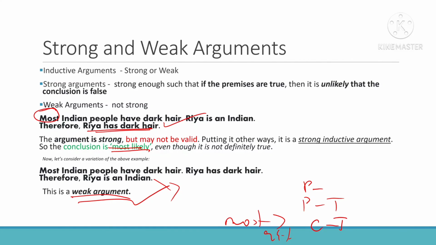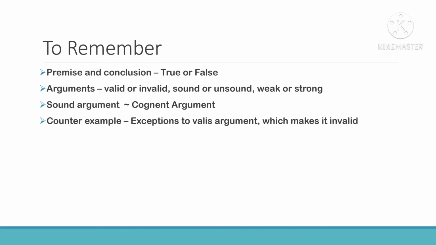Okay. So, these are some of the points that you have to remember. Premise and conclusion can either be true or false. You can't say that a premise is valid, but you can say that an argument can be valid or invalid. So, for premise and conclusion, you can only say it is true or false. When you put it together as an argument, you can say it is valid or invalid, sound or unsound, weak or strong. Okay. Sound argument is also called a cogent argument. Don't forget this name. You can be asked about a sound argument, otherwise called as, and you will be given 4 options. Okay, that can also be asked.